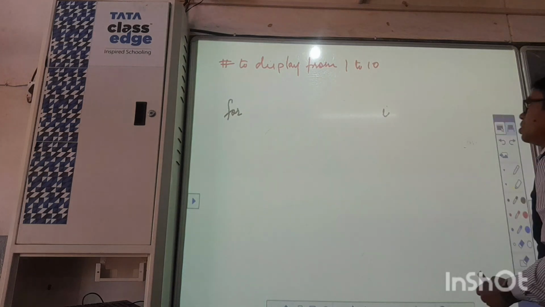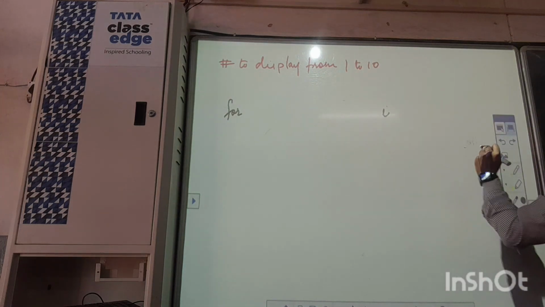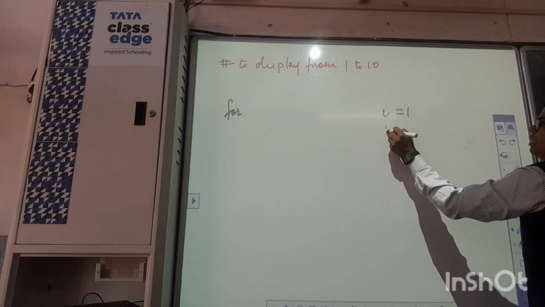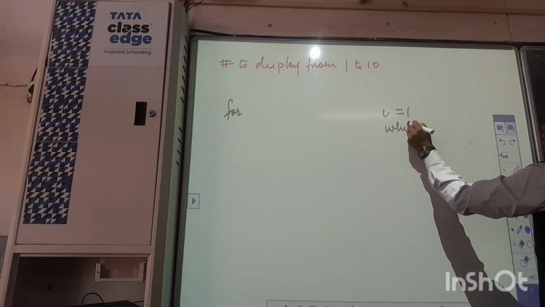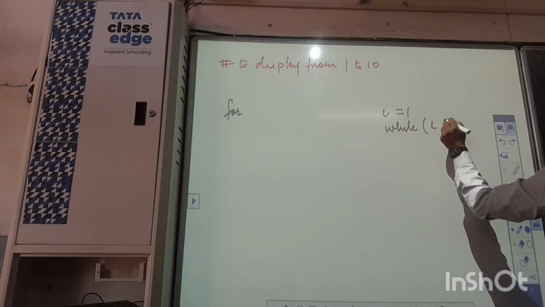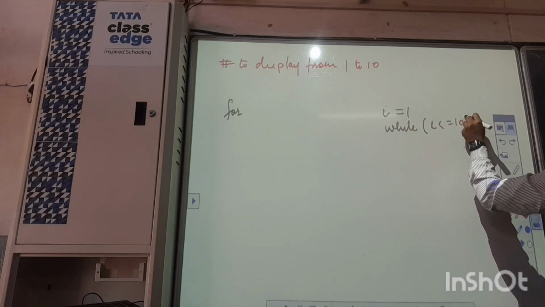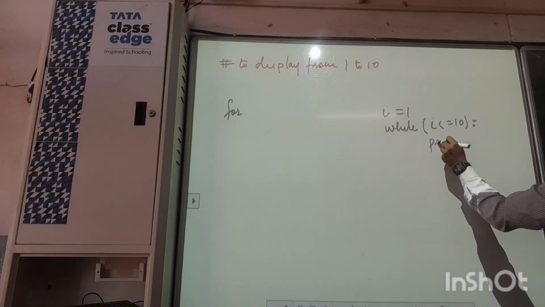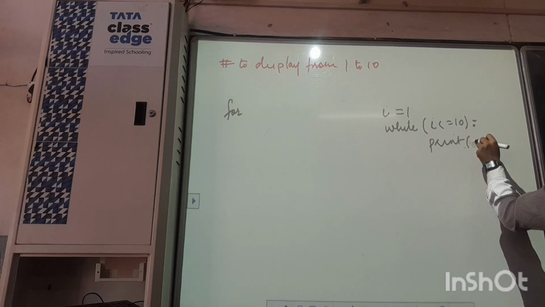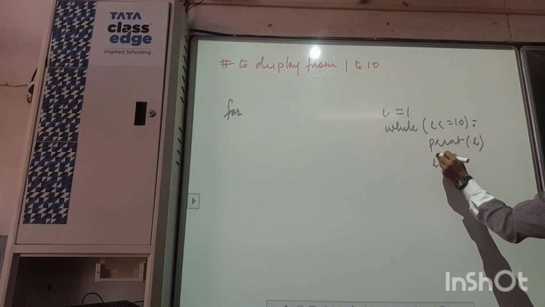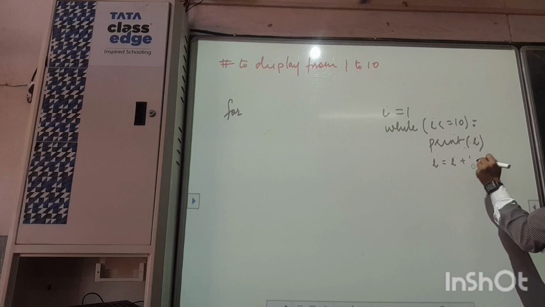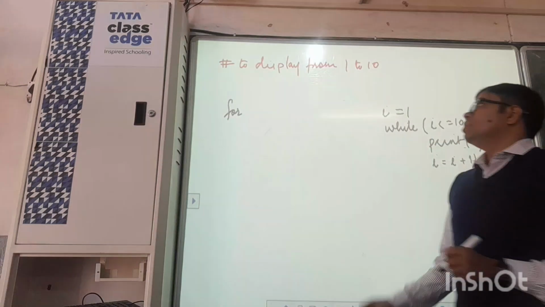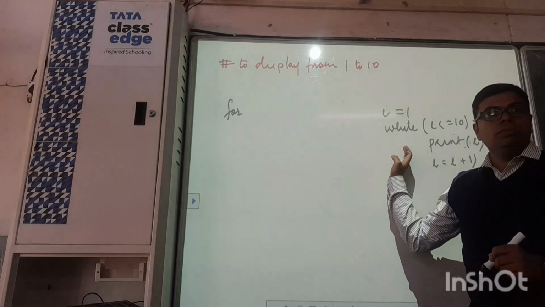For that purpose, if you are using a while loop, what you would do is I equal to 1, and then while I should be less than equal to 10, print I. After that, I equals I plus 1. This is what you would have written if you solved the question using a while loop.